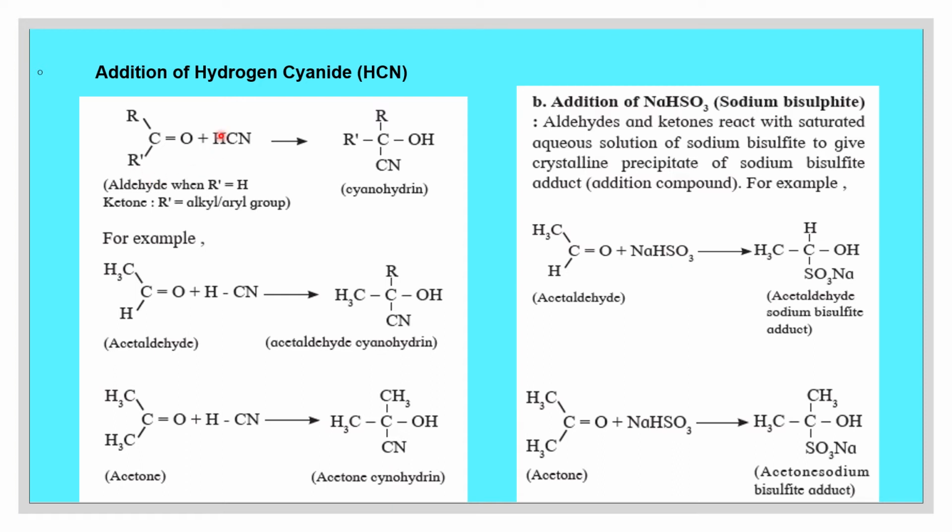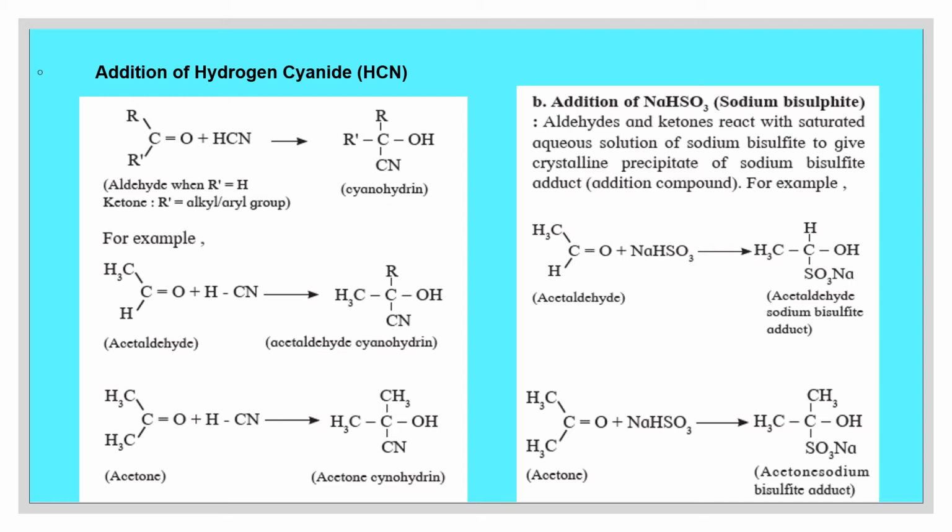So the general reaction we can write is RCOR'. In the case of aldehydes, this R' is H. When it is treated with HCN, the negative part of the reagent, that is CN, attacks the carbon atom. So that CN is substituted on the carbon atom and hydrogen atom is attached to this oxygen atom. So that it is forming cyanohydrin.